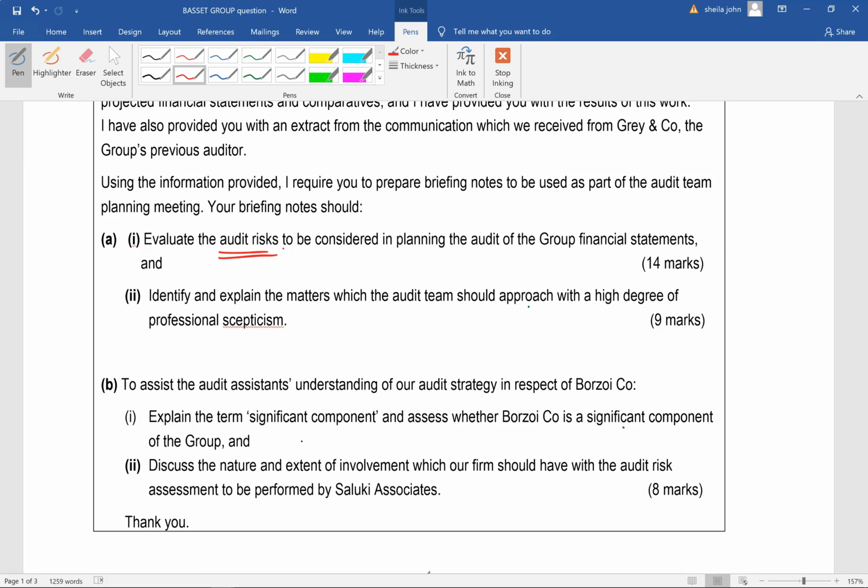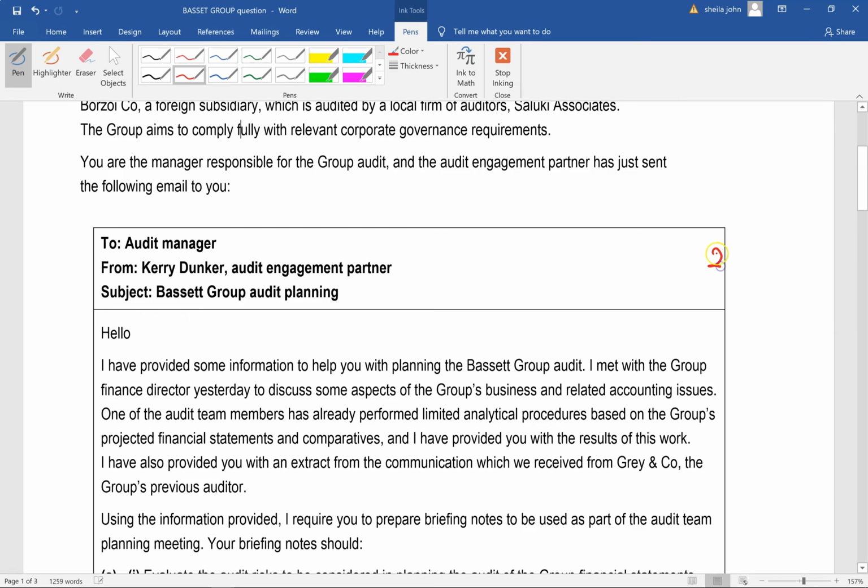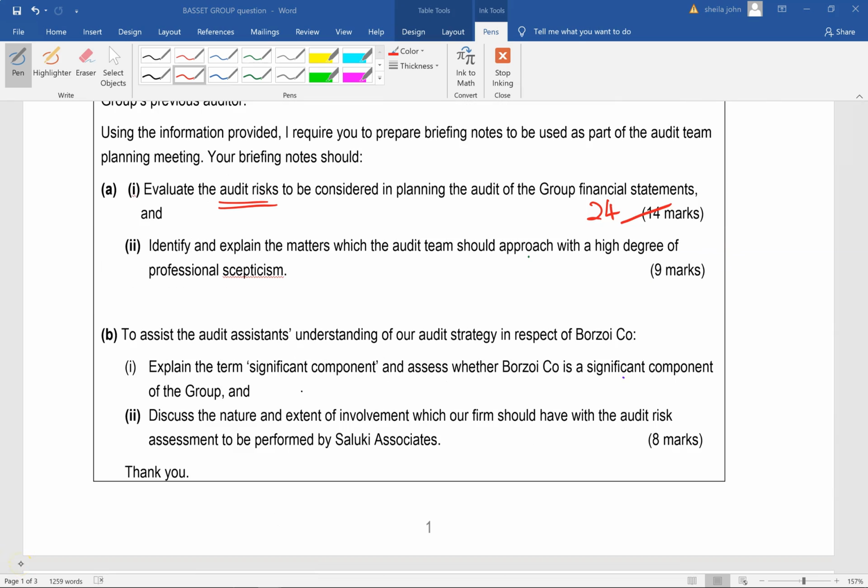And they're only giving you 14 marks. Now, if this question was to be done now, the marks would probably be something like 24. Let's have a look at the next part of the question. It says to identify and explain the matters which the audit team should approach with a high degree of skepticism. Now, when the examiner says identify and explain, identify would be probably half a mark, and to explain the matter would be 1 mark. So that'd be 1.5 marks.